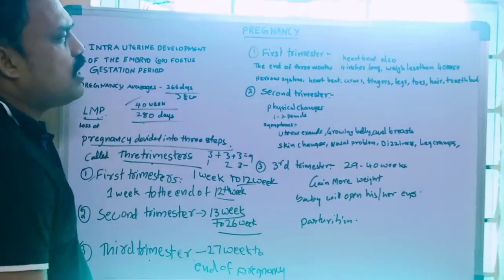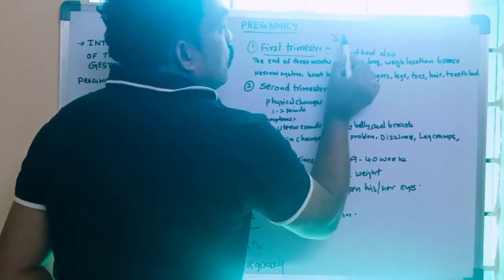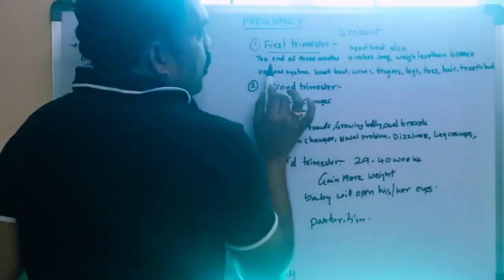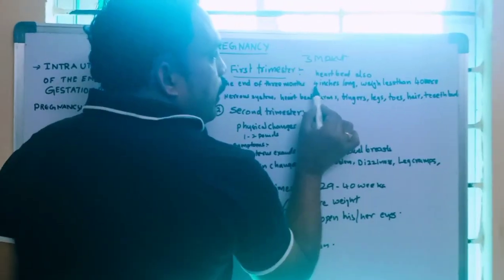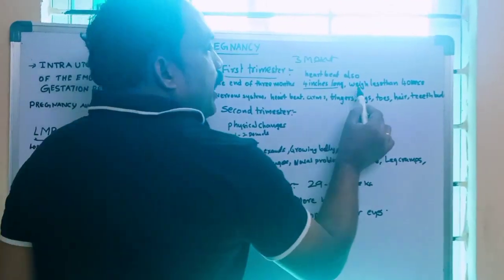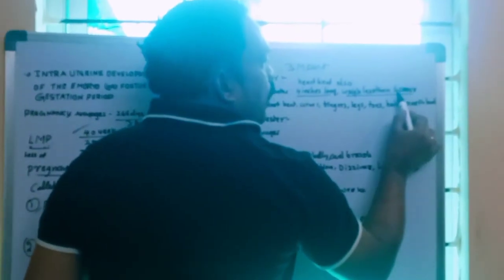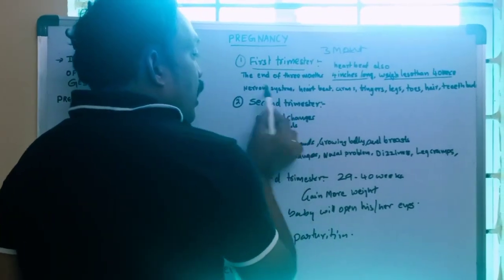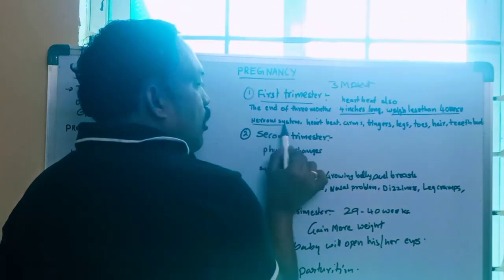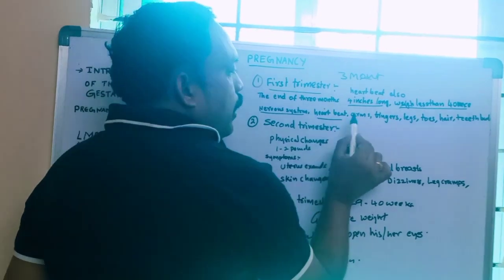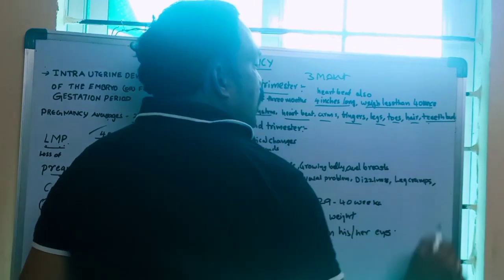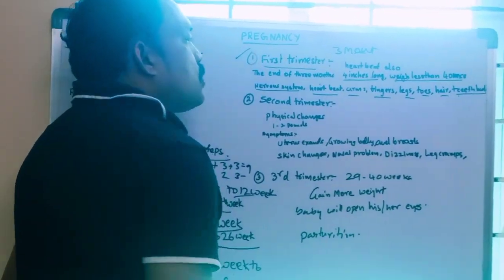What is the first trimester? The first 3 months. What actually happens? At the end of the 3 months, the baby, the fetus, is 4 inches long. Weight is less than 40 ounces. And at the end of the first 3 months, what organs are developed? Nervous system, heartbeat, arms, fingers, legs, toes, hair and teeth buds are developed at the end of the first trimester.